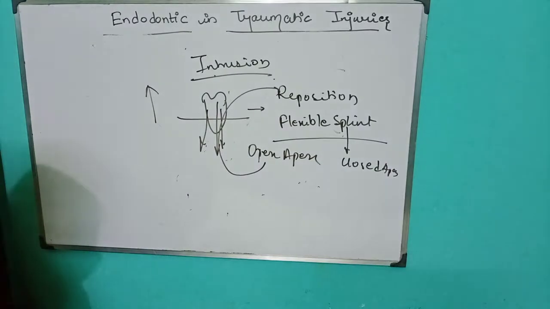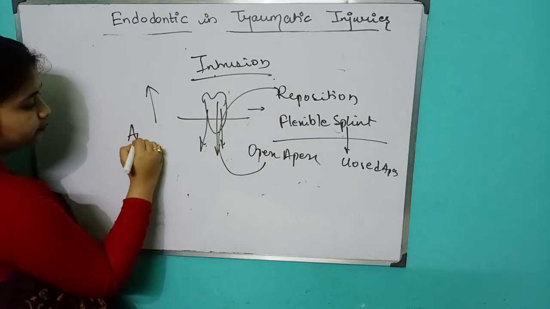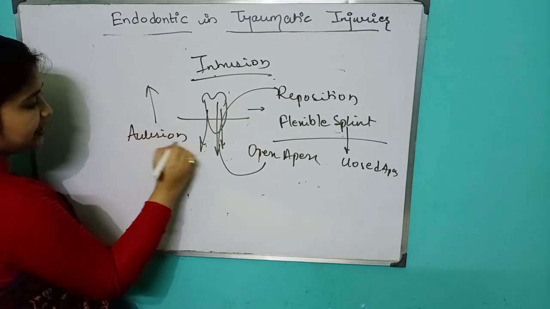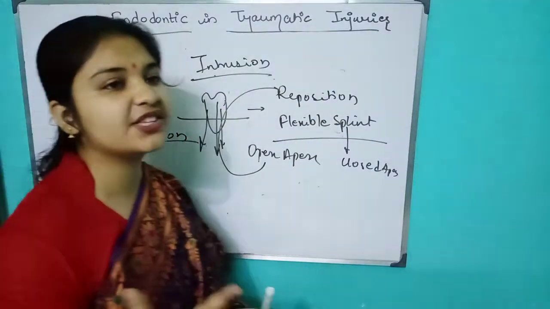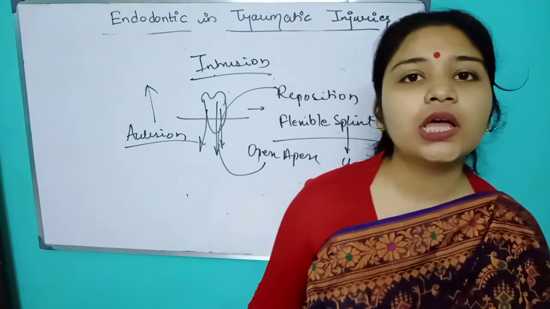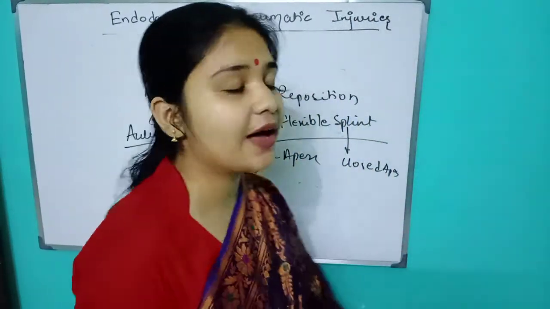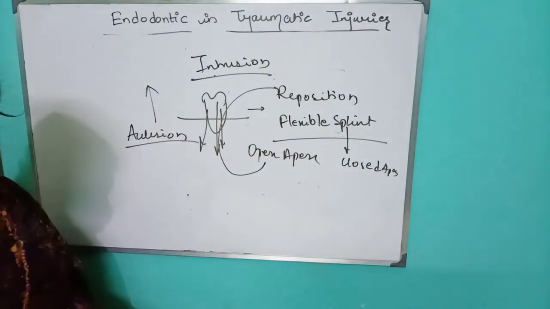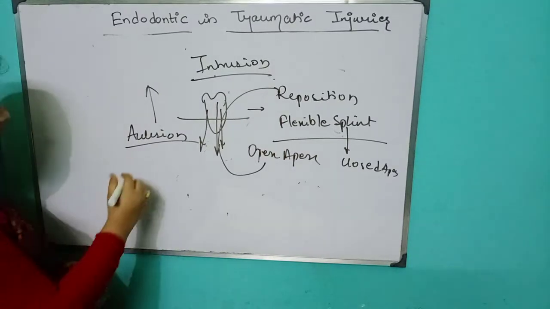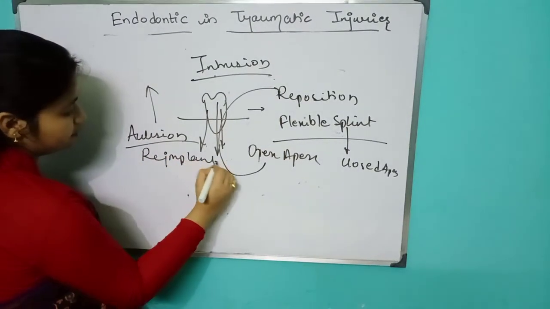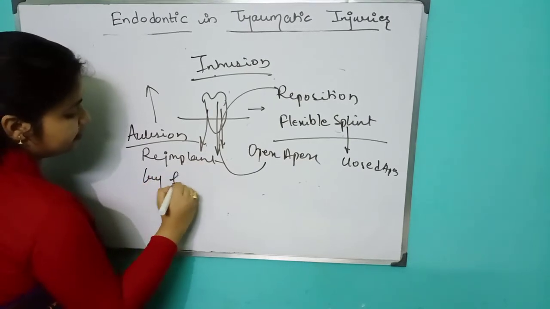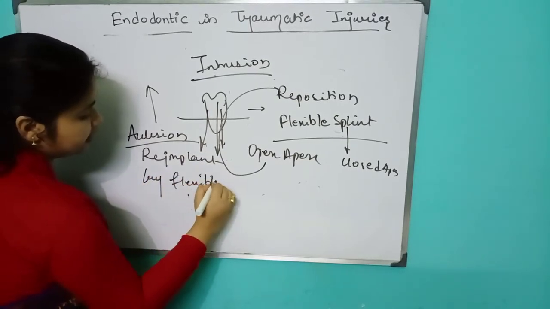Okay, now your next comes avulsion. What is avulsion? Avulsion means complete separation. When the tooth becomes extra-alveolar, then we call it avulsion. So in avulsion we cannot do anything else, right? So we reimplant by flexible splinting.